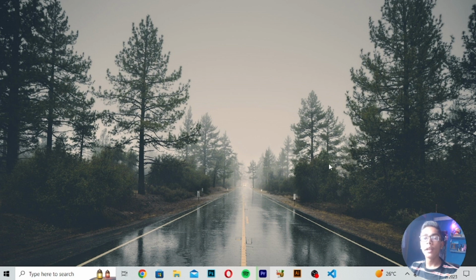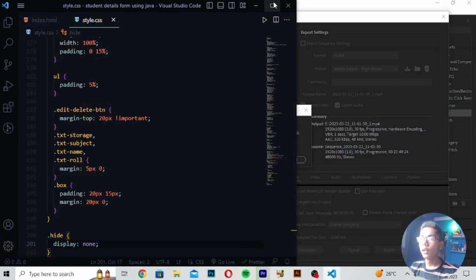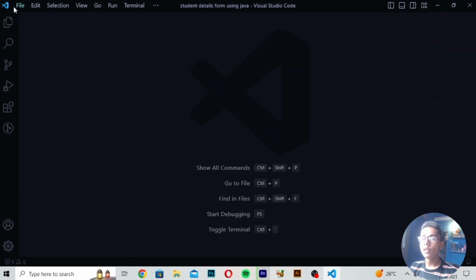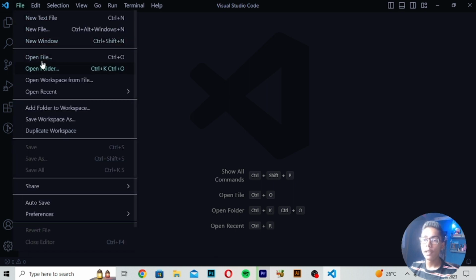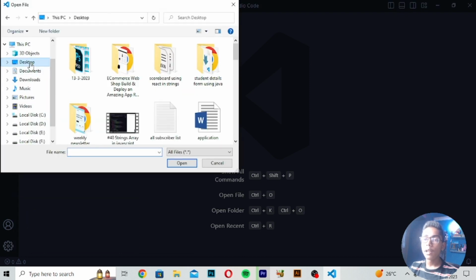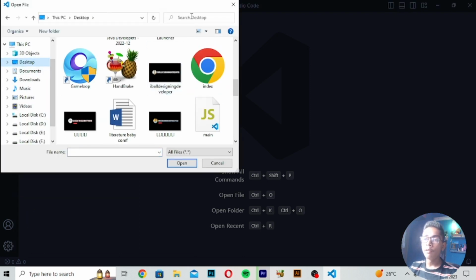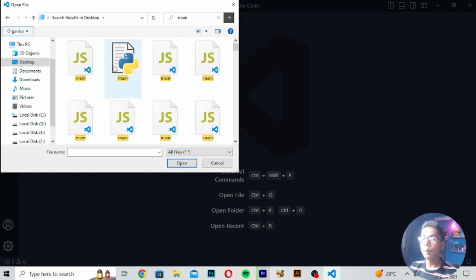For working with DSA, I will be opening my VS Code. After opening VS Code, I will close all these files and make a new window. Then here I will open my file, because like you all know, when I was working with DSA, I already created one file on the desktop from which we are working. So I will now open that file. I'll directly go and press open file. After pressing this, you will get one file with the name main.py on the desktop. So you can see here we will get this file, and I'll now press and open this file.